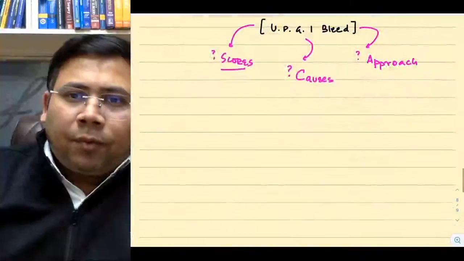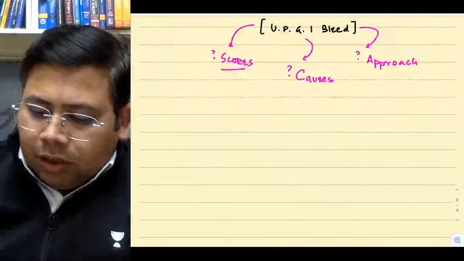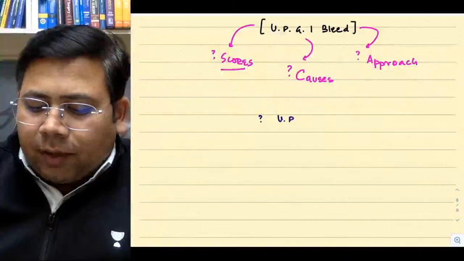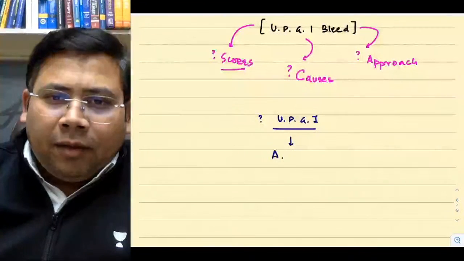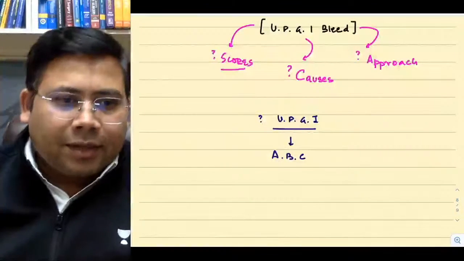When you talk about approach, the first thing when you have a patient of upper GI bleed is to follow the protocol of A, B, and C.